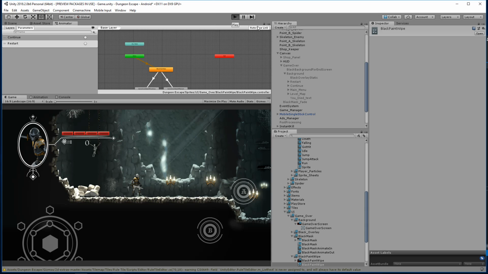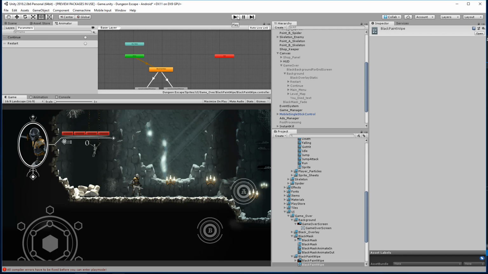So let's hit a checkpoint and die. Let's see. What's it doing? God damn.